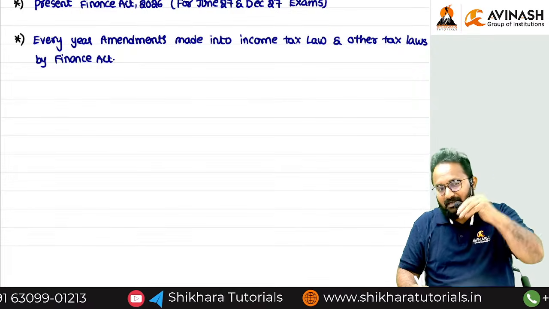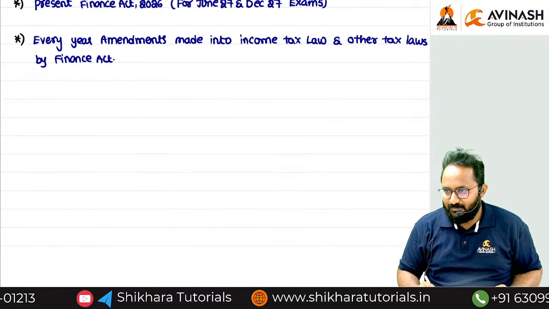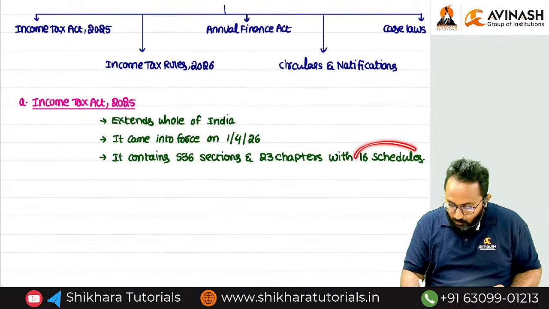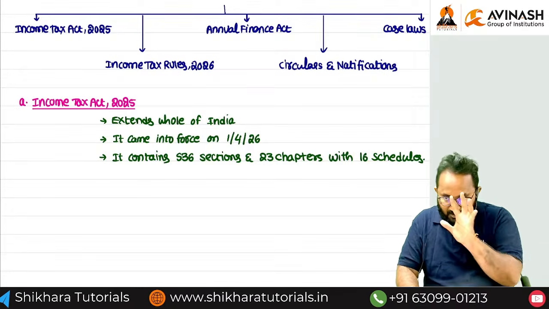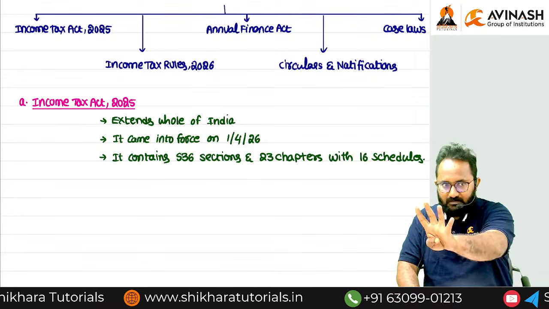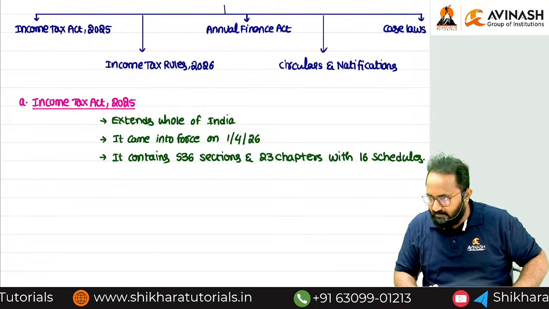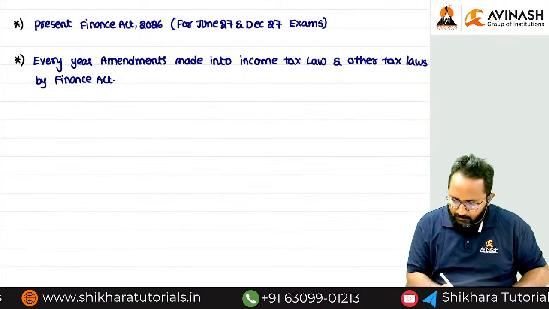Can you tell me how many schedules the Income Tax Act is bifurcated into? Without looking, please try. The Income Tax Act is bifurcated into 16 schedules. And the Finance Act is bifurcated into how many schedules? 4 schedules. Now we can discuss those 4 schedules. For MCQ purposes, maybe they can test. So please try to write it down.